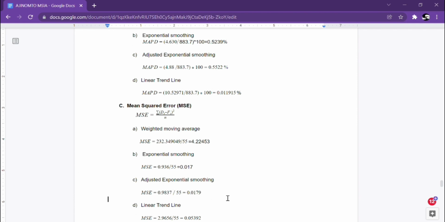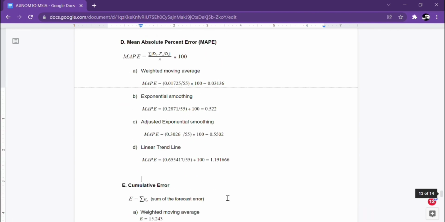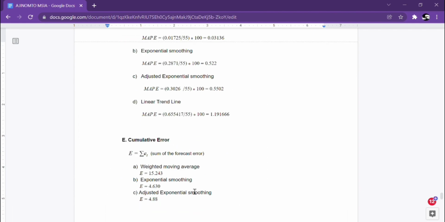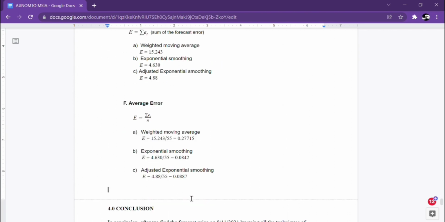0.0179. Next, for the MAPE, adjusted exponential smoothing, the result is 0.5502. And for the cumulative error, the sum of forecast errors for adjusted exponential smoothing, the sum is 4.88. And lastly, for the average error, the sum of error divided by the number of periods, the total number of periods being 55, the result is 0.0887.